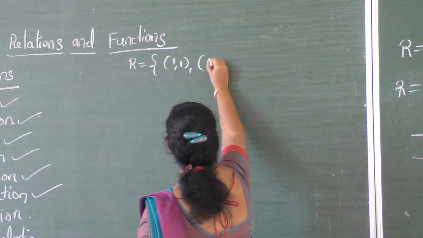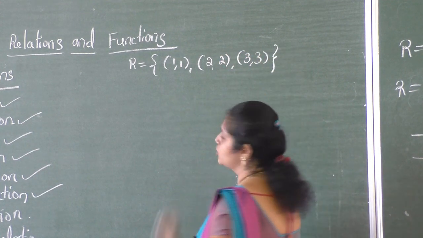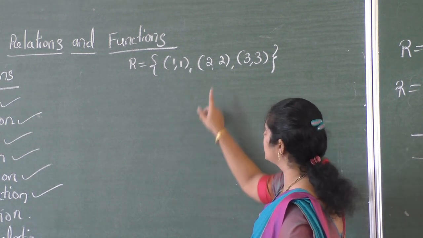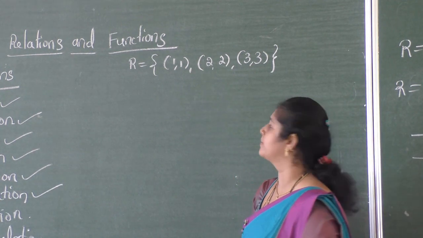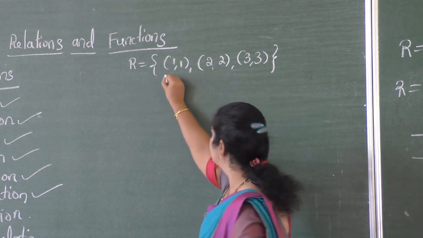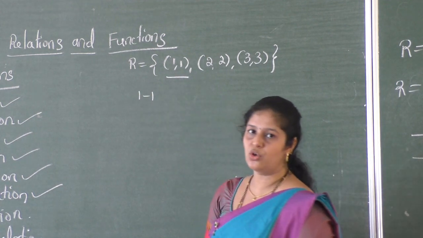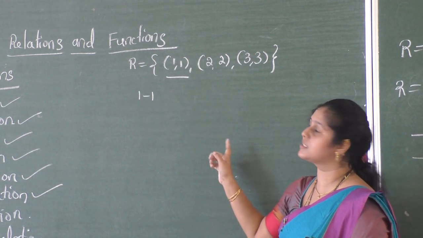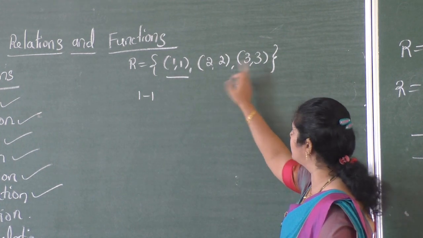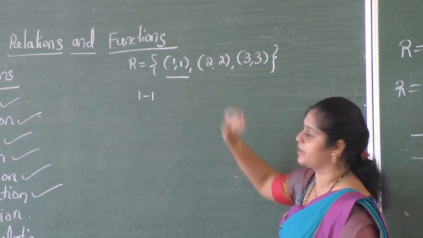(1, 1), (2, 2), (3, 3), for the set A = {1, 2, 3}. Now I wrote this relation; is this relation a transitive relation? Look at the first ordered pair, (1, 1), that is 1 related to 1. Now you have to search for another ordered pair whose first element is 1. You can't see any ordered pair other than this one with first element 1.